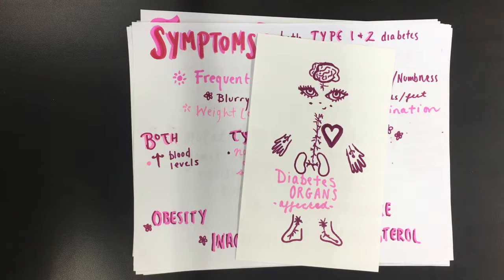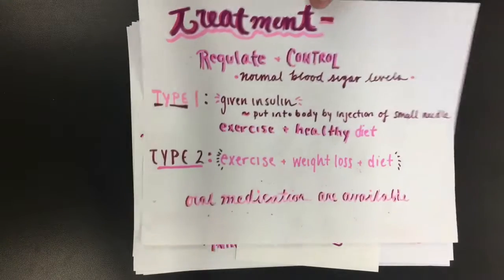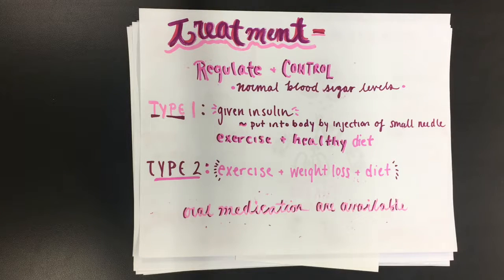Those with a family history of diabetes are more likely to develop it later in their lifetime. Obesity, inactivity, high cholesterol, and high blood pressure also indicate higher risk. The treatment goal of type 1 and type 2 diabetes is to regulate and control normal blood sugar levels.